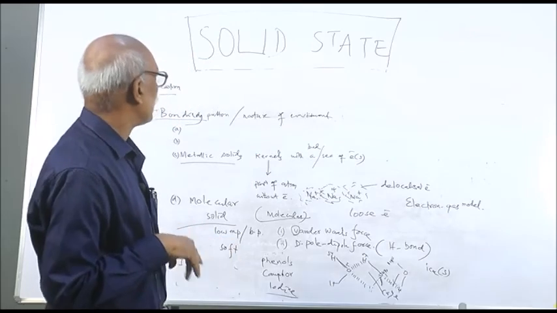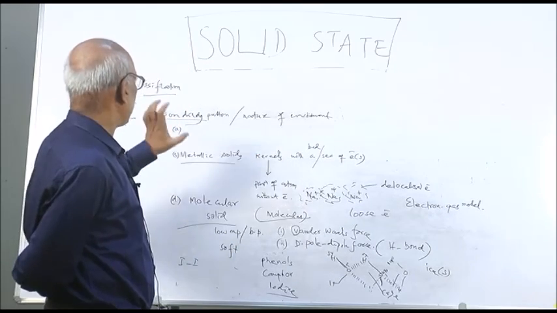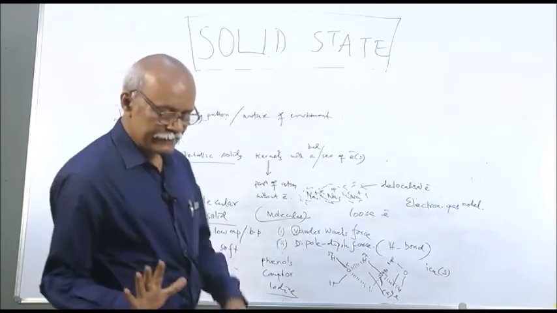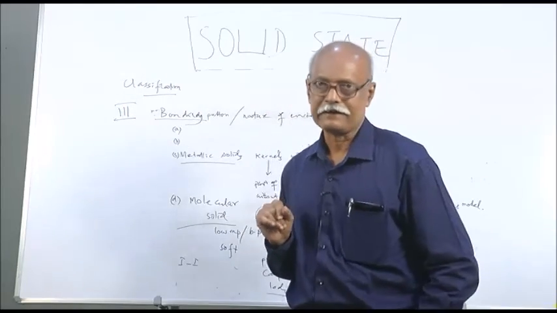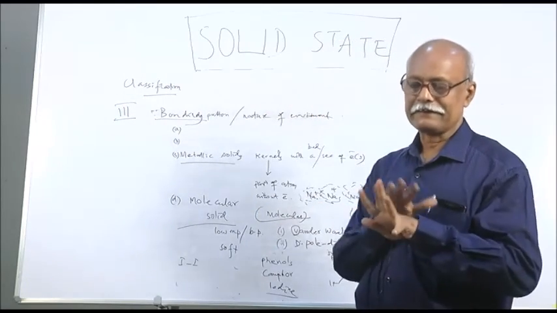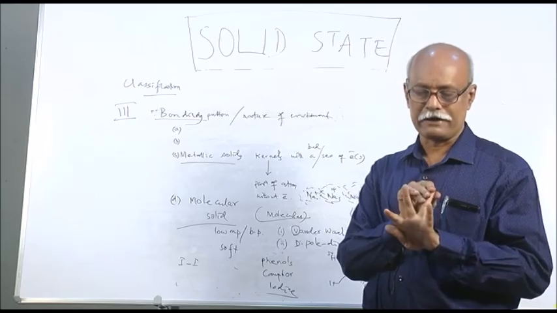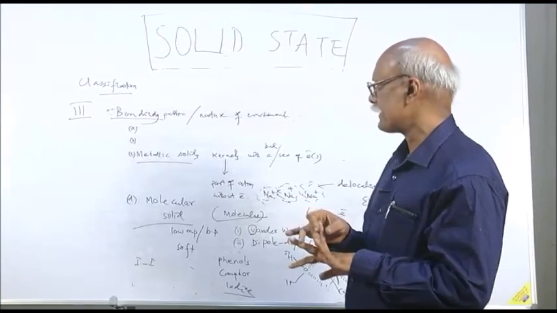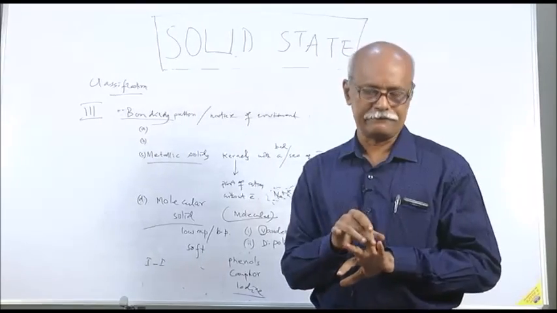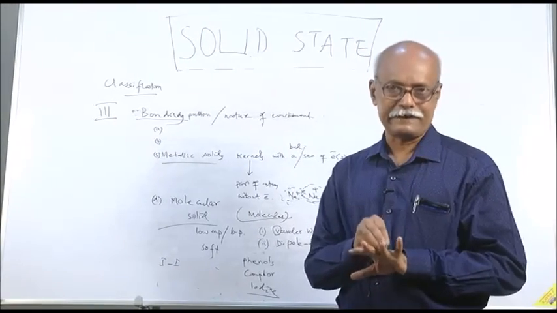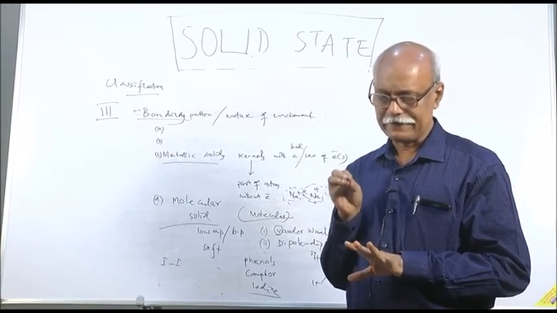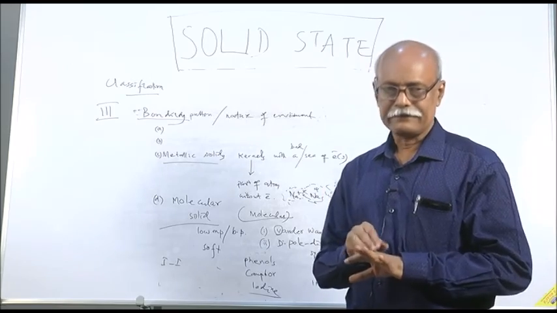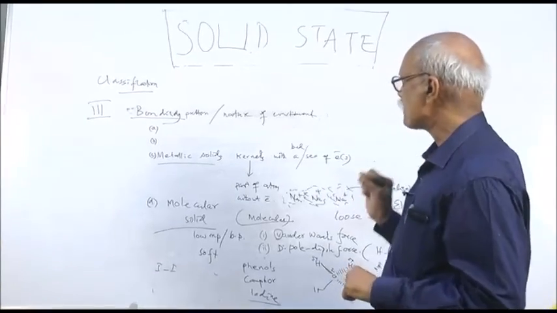So now let us give the synopsis of all that we have discussed in these two sittings of this class. We are discussing the classification of solids. There are three types of classification that we have already discussed. One is with affinity towards water, that we have discussed. One is deliquescent, another is hygroscopic, another is efflorescent. This is one type of classification.